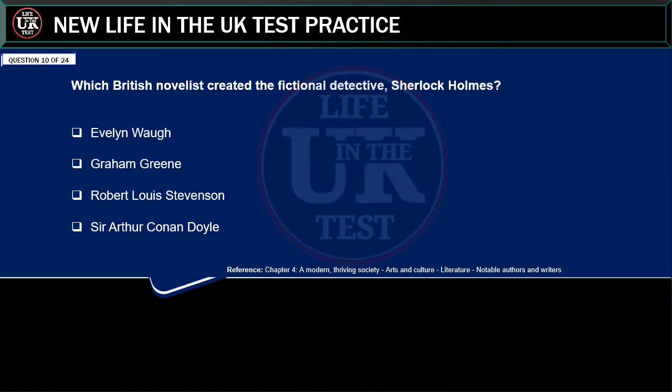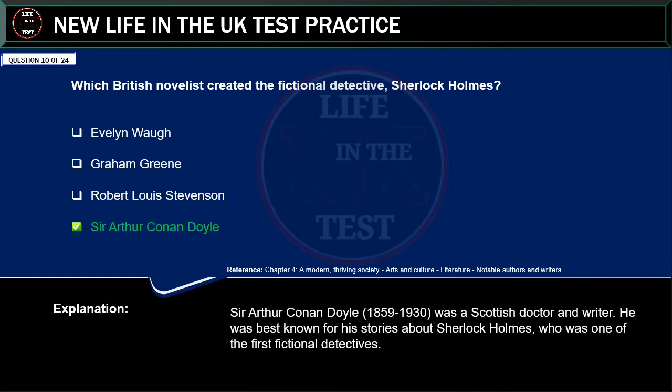Which British novelist created the fictional detective Sherlock Holmes? Evelyn Waugh, Graham Greene, Robert Louis Stevenson, Sir Arthur Conan Doyle. Correct answer: Sir Arthur Conan Doyle.